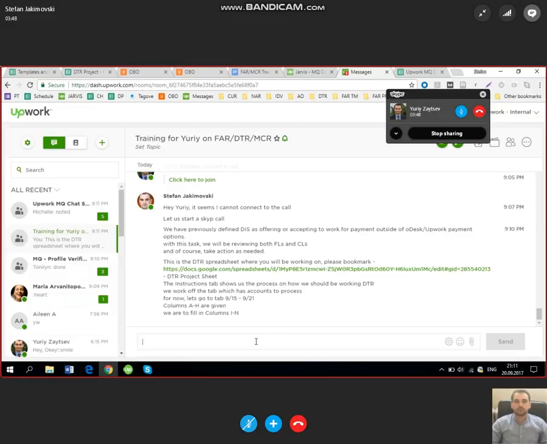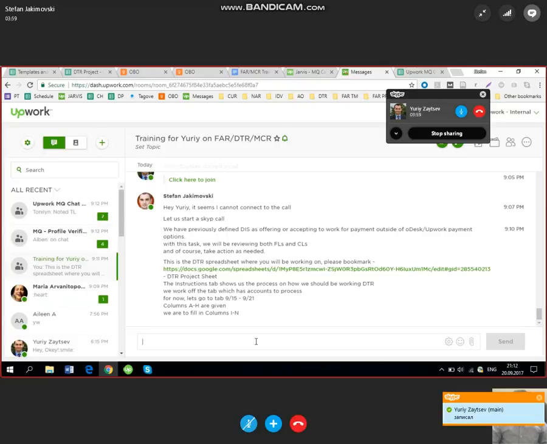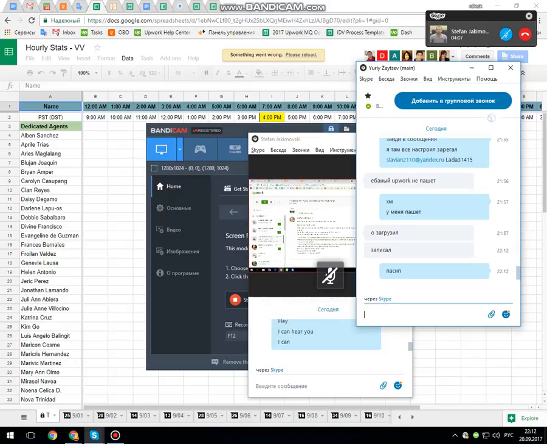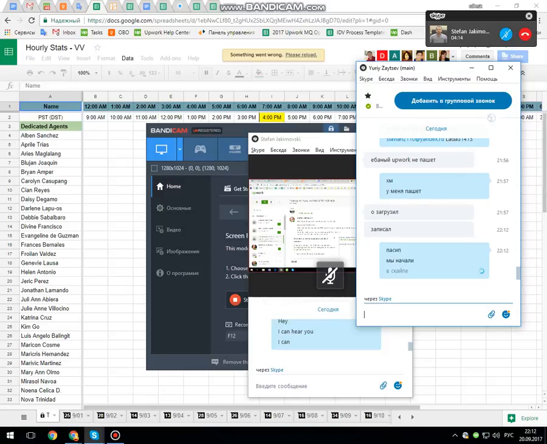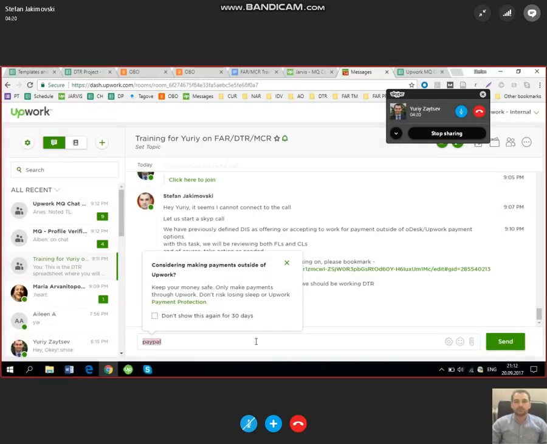And these reviews, the normal DTR reviews, are created from bunches of messages that have keywords like PayPal, like Payoneer, Fiverr. So if a user writes PayPal, we can see that it turns slightly pink or purple, and it says, considering making payments outside of Upwork, keep your money safe.